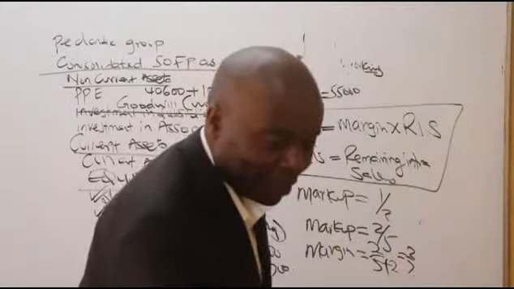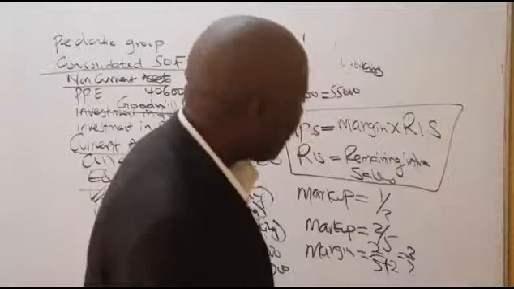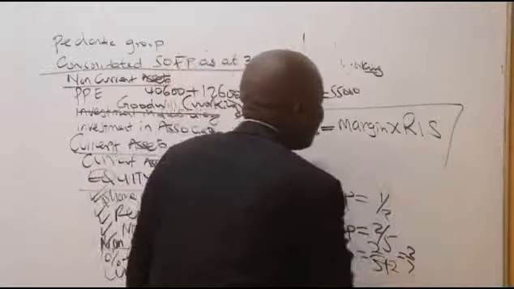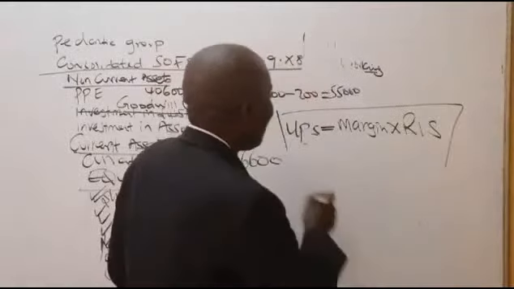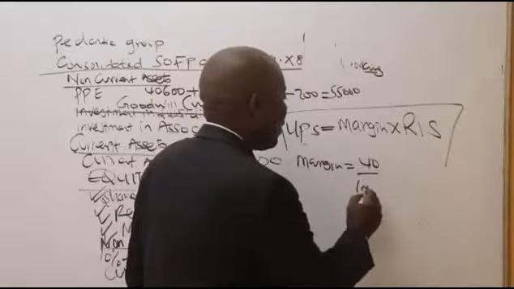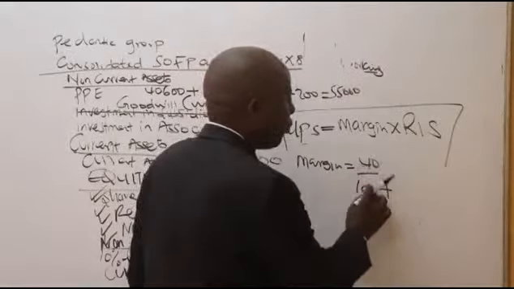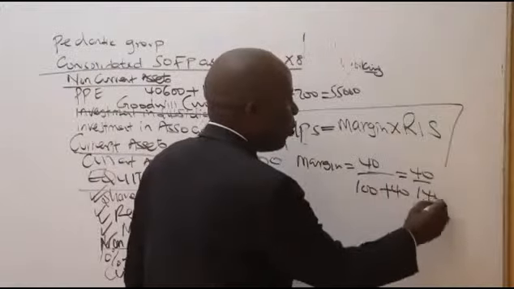Ladies and gentlemen, this examiner is a nice examiner. Even though I said he was a terrible examiner, I was lying to you. He's a nice examiner, because he has given me a free mark here. He said Sophistic made a markup of 40%. So, markup of 40%, what does that mean? First of all, I have to get the margin. If markup is 40/100, then margin will be 40/100 plus 40, which gives me 40/140.